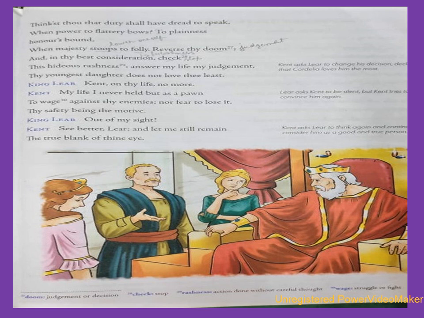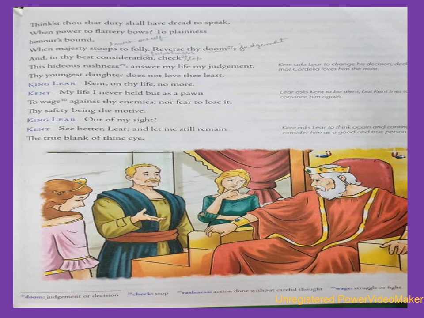So Kent says, let it fall rather, though the fork invade the region of my heart. Be Kent unmannerly when Lear is mad. What wilt thou do, old man? Think'st thou that duty shall have dread to speak, when power to flattery bows?